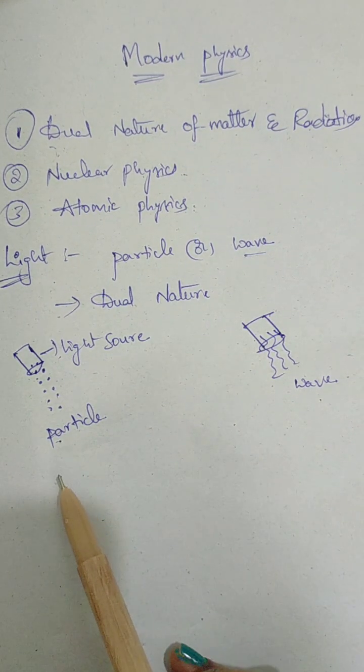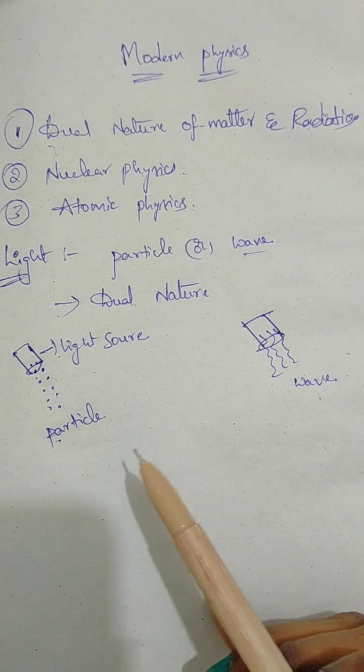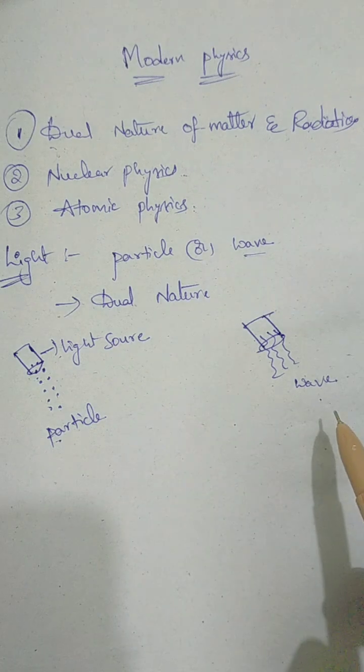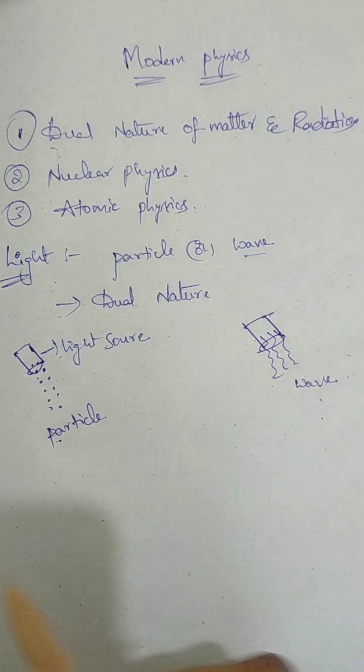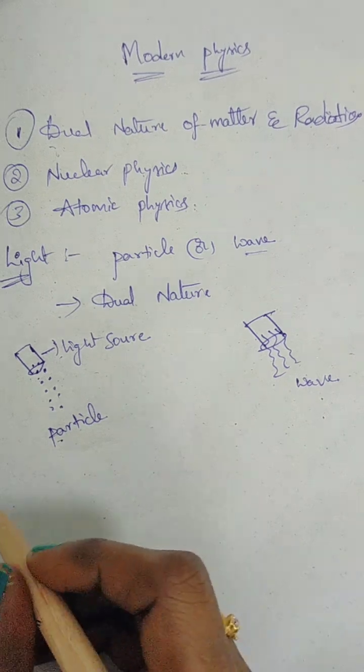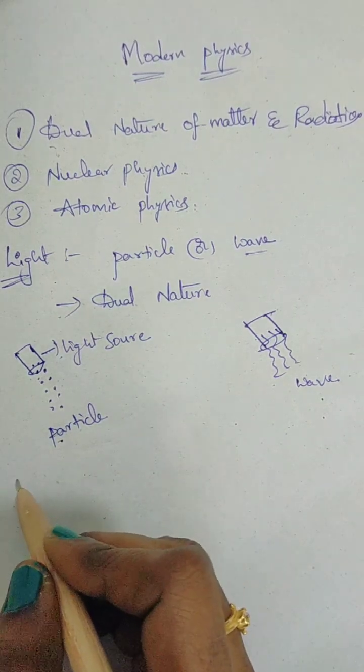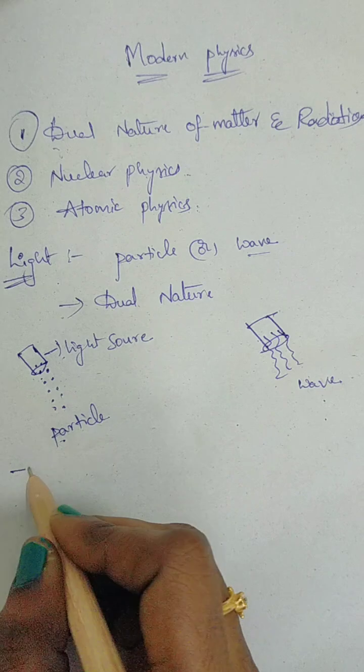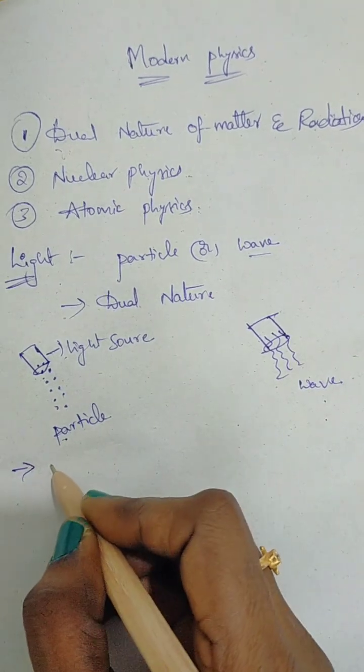What is the proof that light is a particle? And what is the proof that light is a wave? We actually have three experiments.